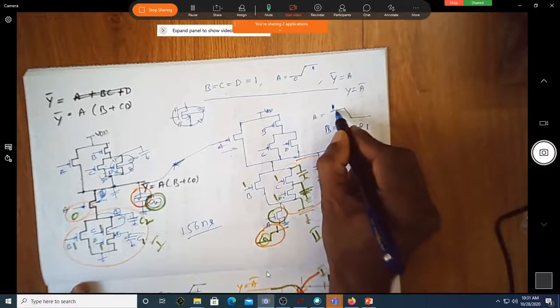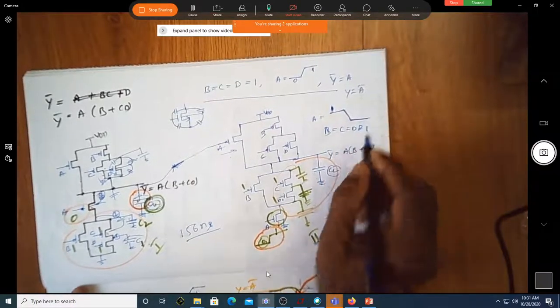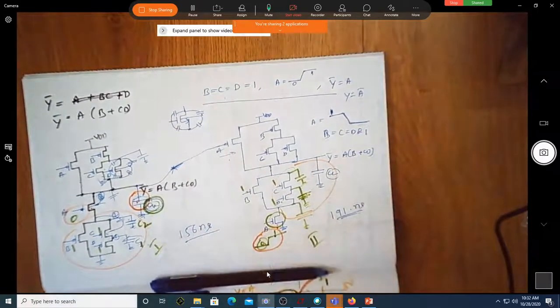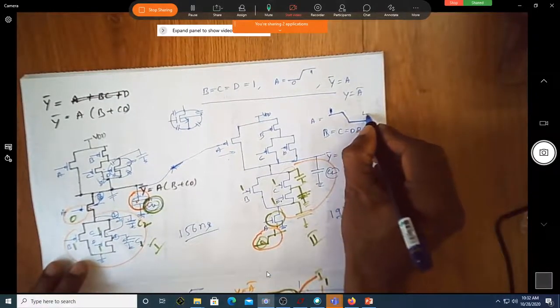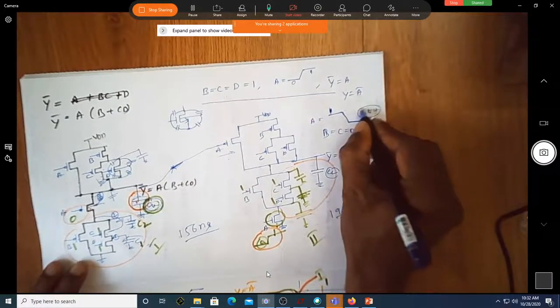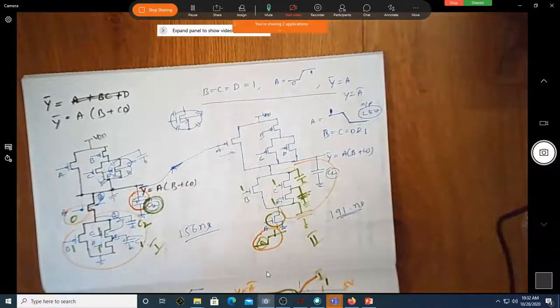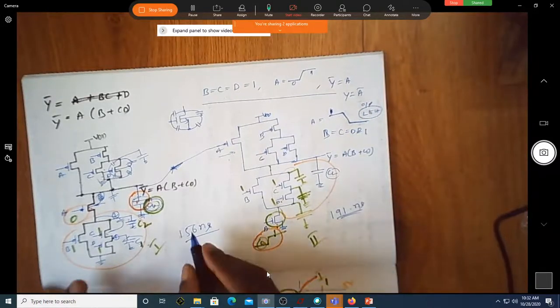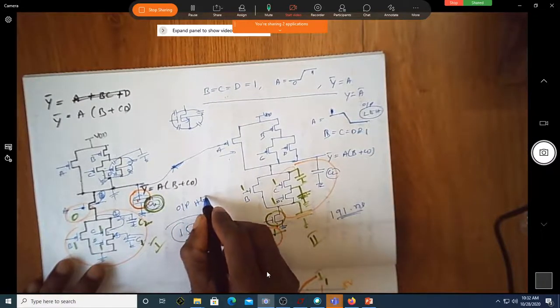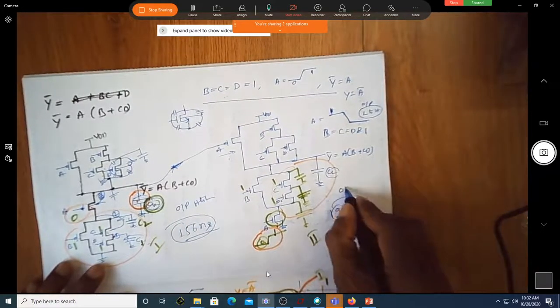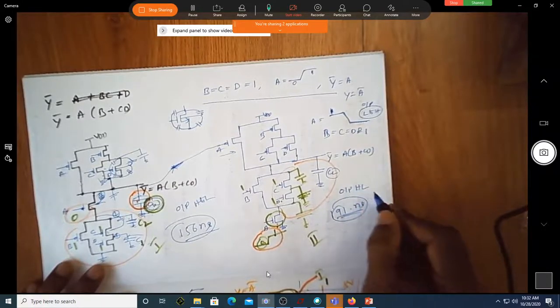If A is going from 1 and then to 0, will it take different timings for the low to high output transition? So this is the output high to low. Am I correct?